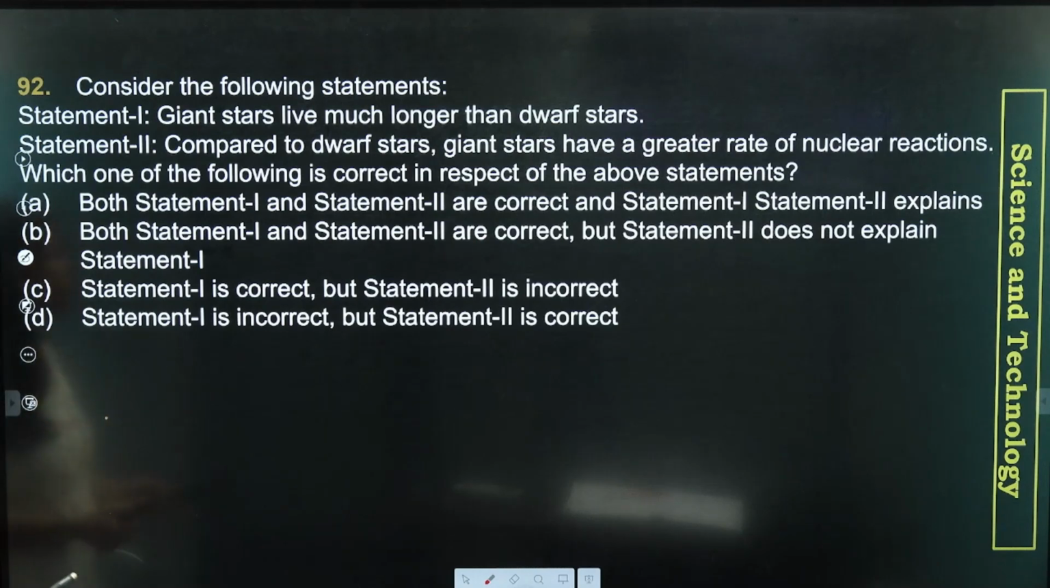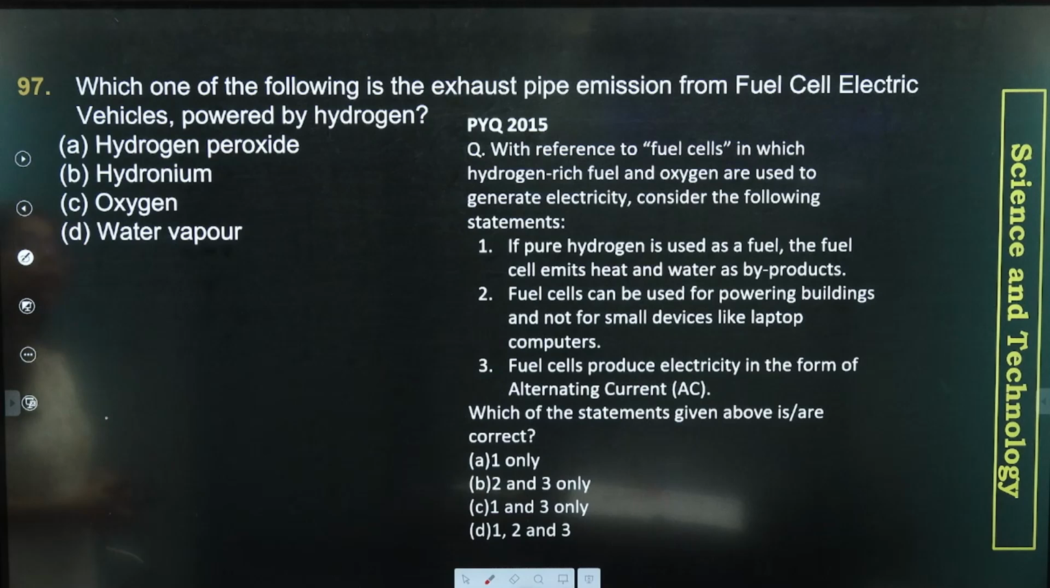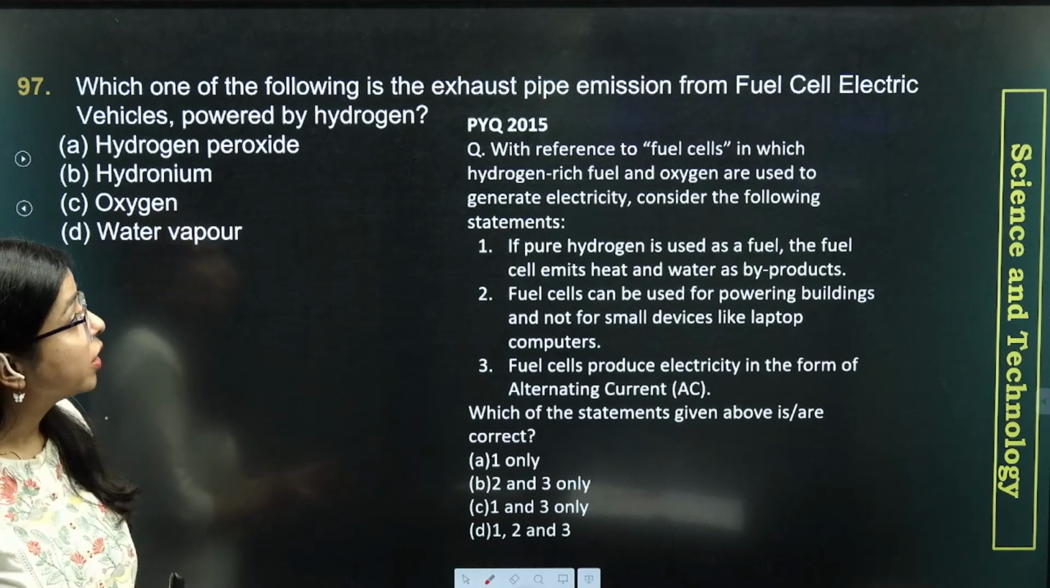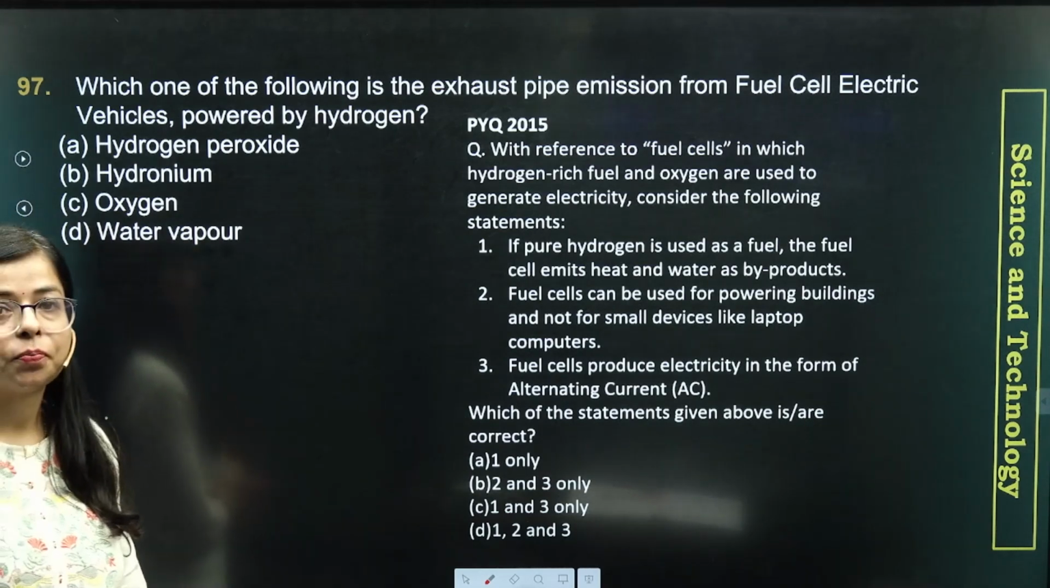We will quickly come to question number 92, but before it, let's see question number 97. This question is again from the energy technology section, which asks: which of the following is the exhaust pipe emission from fuel cell electric vehicles powered by hydrogen?